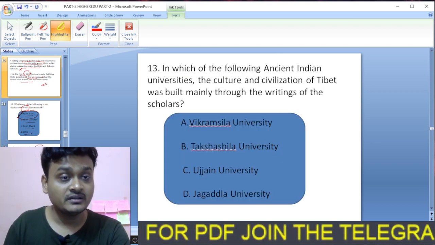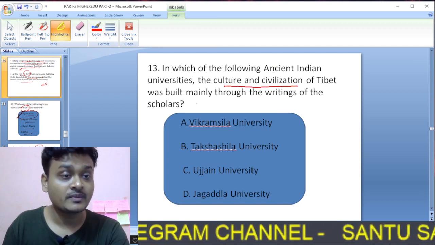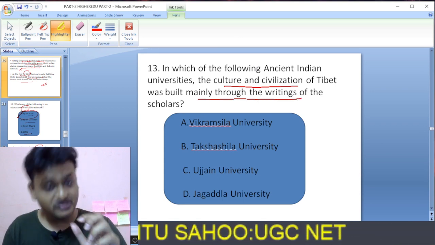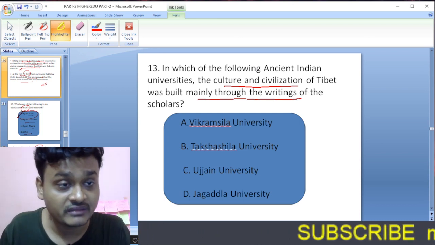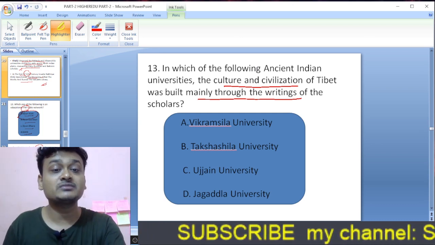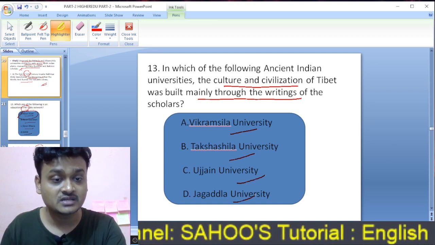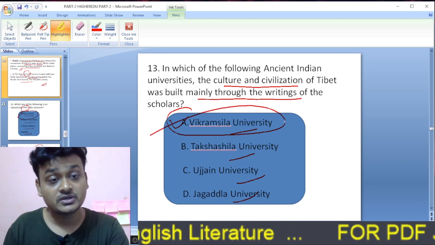Moving on to question 13. In which of the following ancient Indian universities was the culture and civilization of Tibet built mainly through the writings of scholars? Your options are Bikramshila University, Takshila University, Ujjain University, Jagadhri University. So the right option is Bikramshila University. A is the right option.